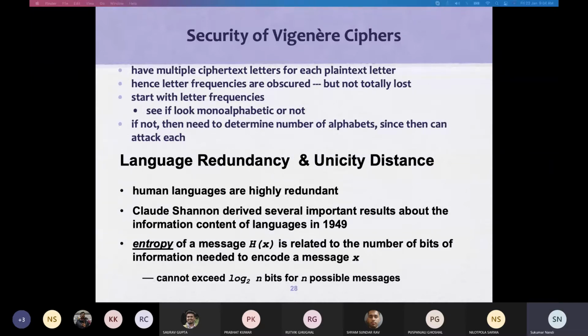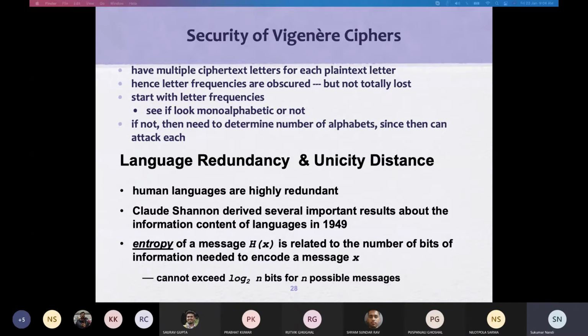Human languages are highly redundant. Shannon came up with the entropy of a message at that time. Entropy is basically defined as the minimum number of bits to represent something, and it totally depends on the probability of that thing appearing. If I know the probability of the appearance of that object or subject or word or message, I can define the entropy.